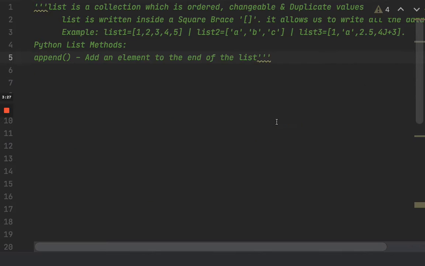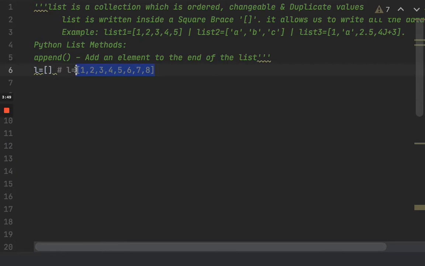So let's take a list, L is equal to an empty list, and in this empty list I want to get an output like list is equal to 1, 2, 3, 4, 5, 6, 7, 8. Let's say this is the output I want to get.